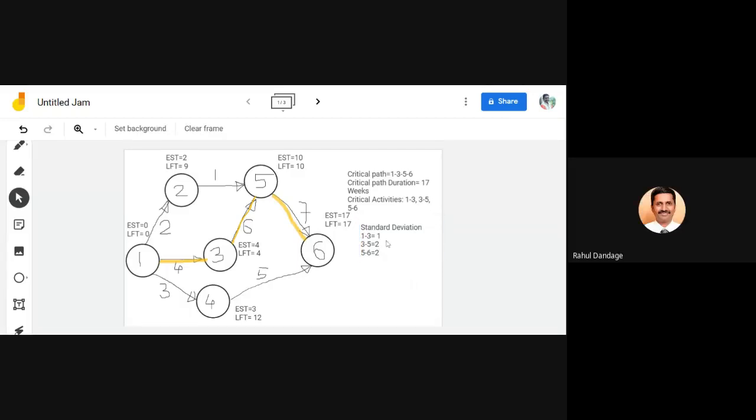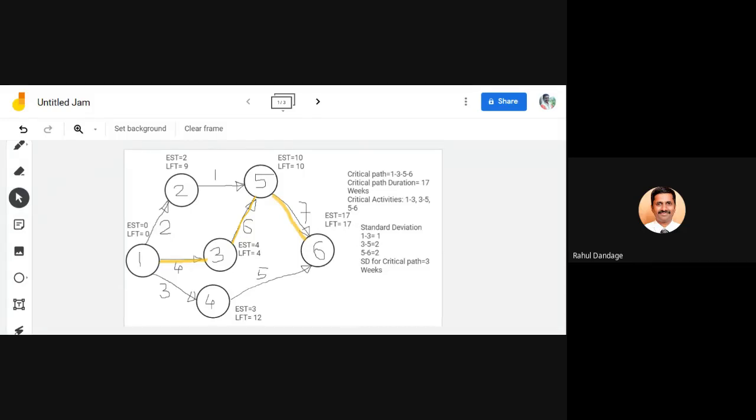So this is about standard deviation. So square of this and summation and under root of this summation. So we have to find out the standard deviation for the critical path. So this will be 4 plus 4 plus 1, that is 9 under root equal to 3 weeks. Is it correct? Are you getting? Yes, sir.